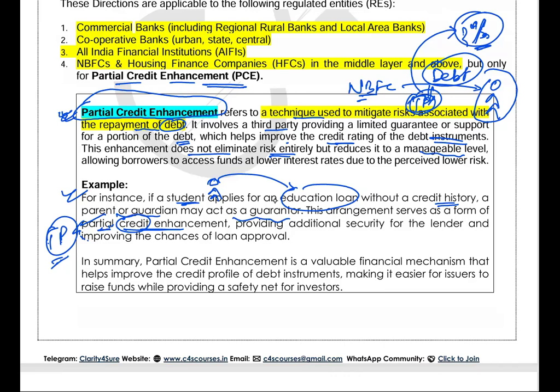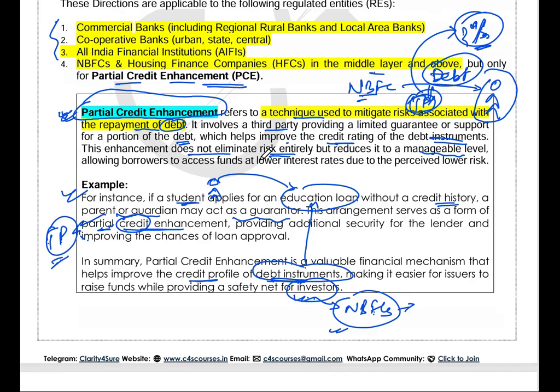In summary, we can say that PCE is a valuable financial mechanism that helps to improve the credit profile of the debt instruments. Debt instrument यहाँ पे क्या है? Education loan is the debt instrument, making it easier for issuers to raise funds while providing a safety net for the investors. That is NBFC here. Okay, ठीक है? NBFCs के लिए we are talking about. And this, apart from the NBFCs of middle layer and above layer, other regulated entities are also being covered.